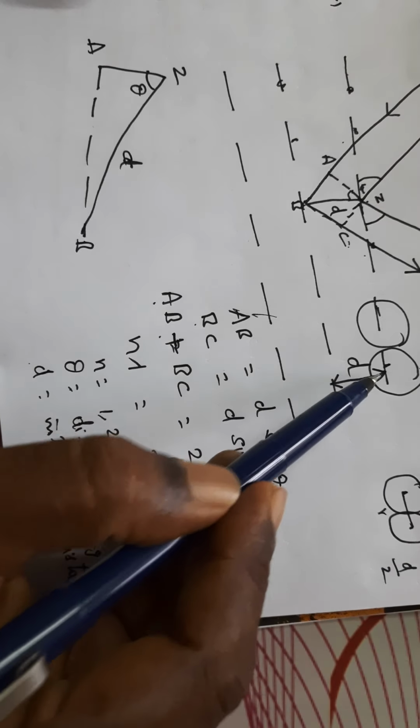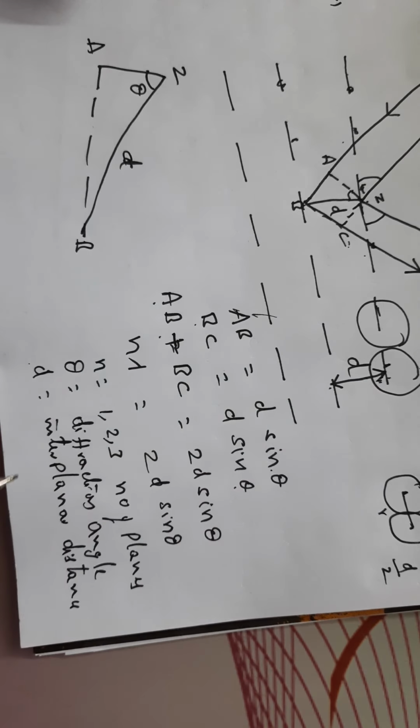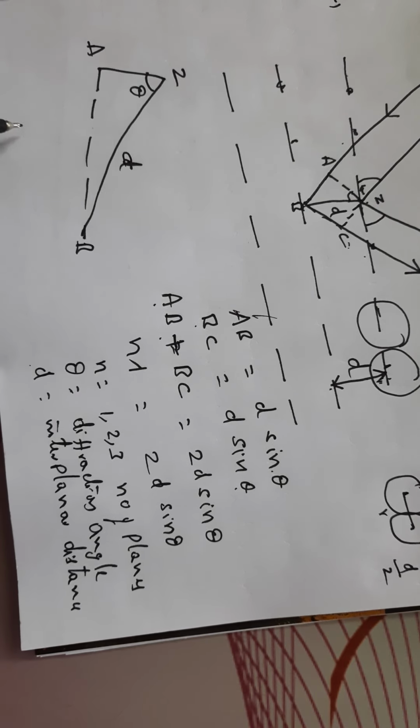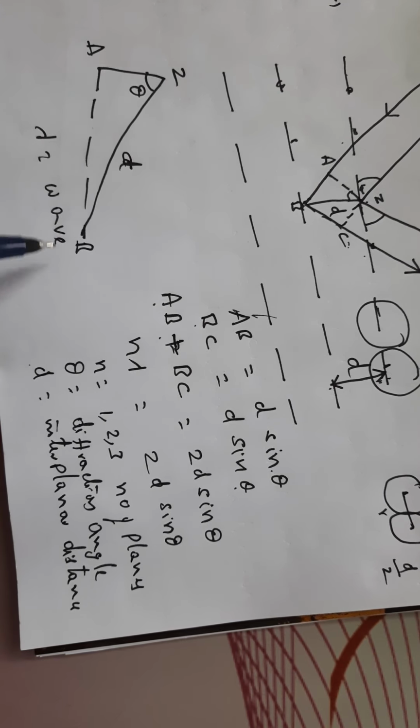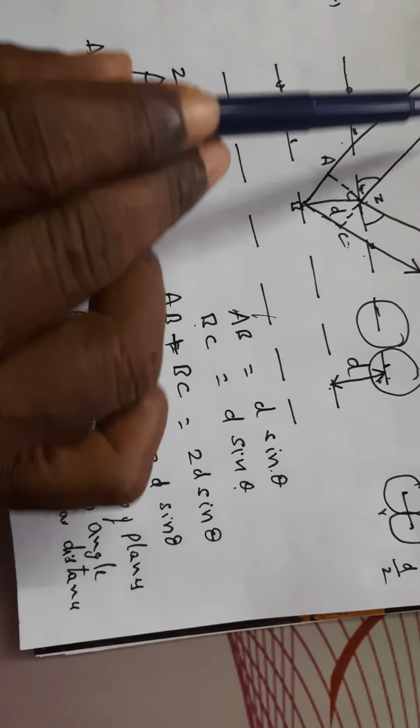The distance between two layers is measured by the interplanar distance. Lambda is nothing but wavelength. So that's how we can derive Bragg's equation.